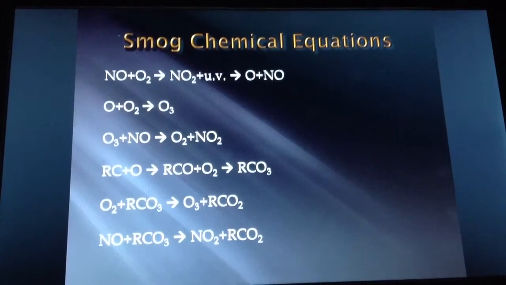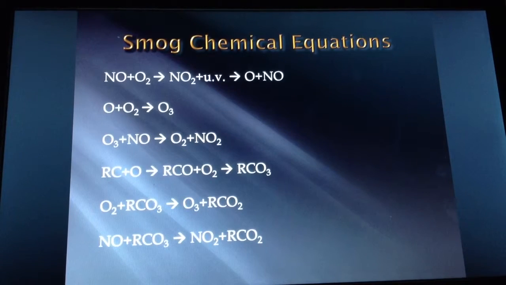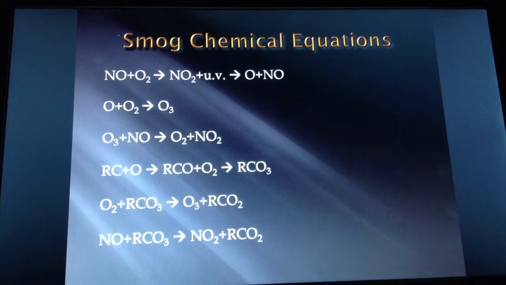Here are some smog chemical equations. Nitrogen oxide and oxygen yields to nitrogen oxide and ultraviolet radiation. Oxygen and oxygen gas yields to ozone, and ozone and nitrogen dioxide yields to oxygen and nitric oxide.